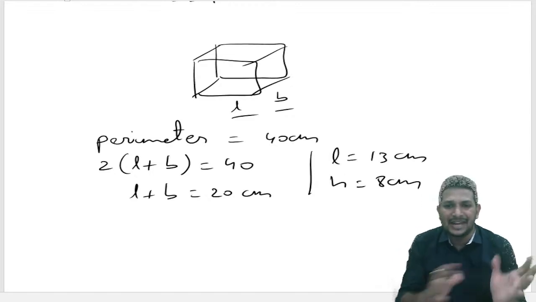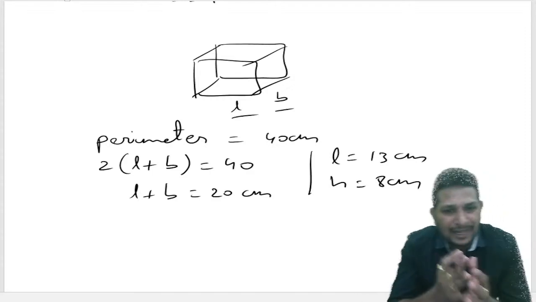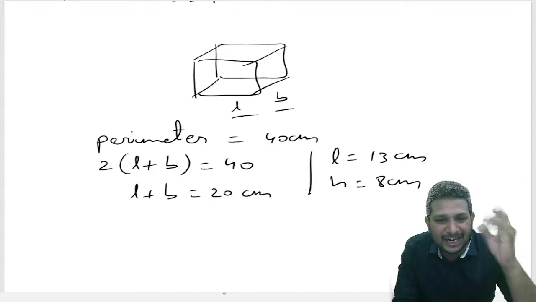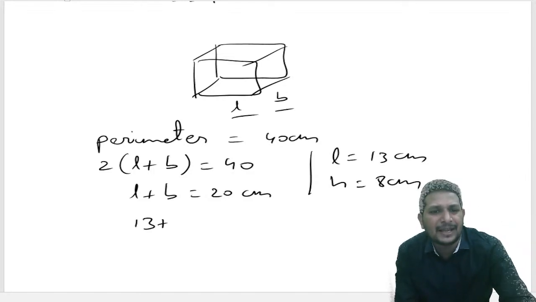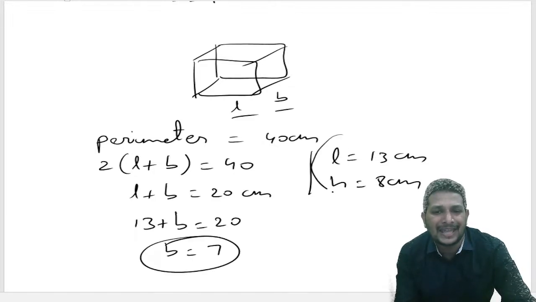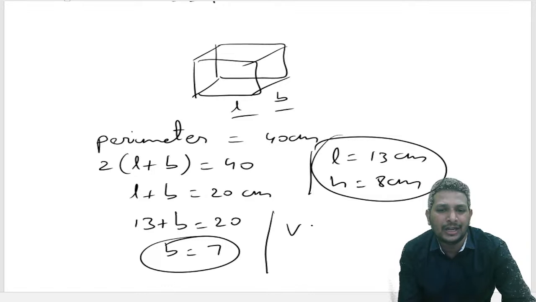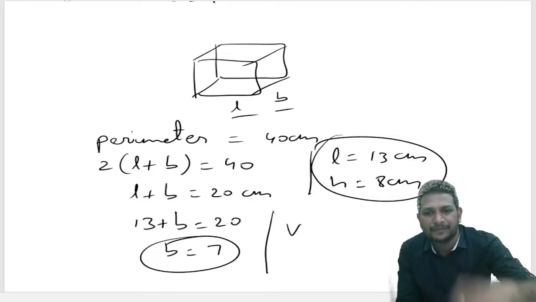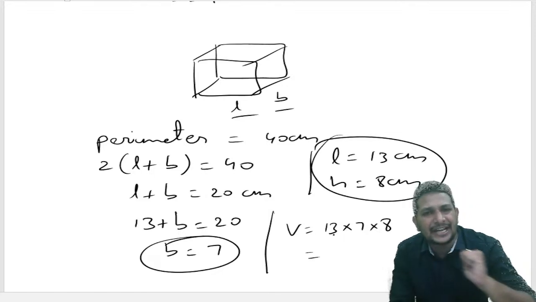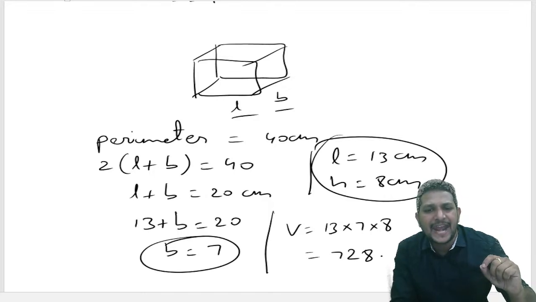L plus B is 20 and L is 13, so automatically we can get breadth, right? 13 plus B equals 20. B is how much? 7. We got length, breadth, height. Now volume is LBH. So 13 into 7 into 8. 13 into 7 is 91. 91 times 8 is 728.